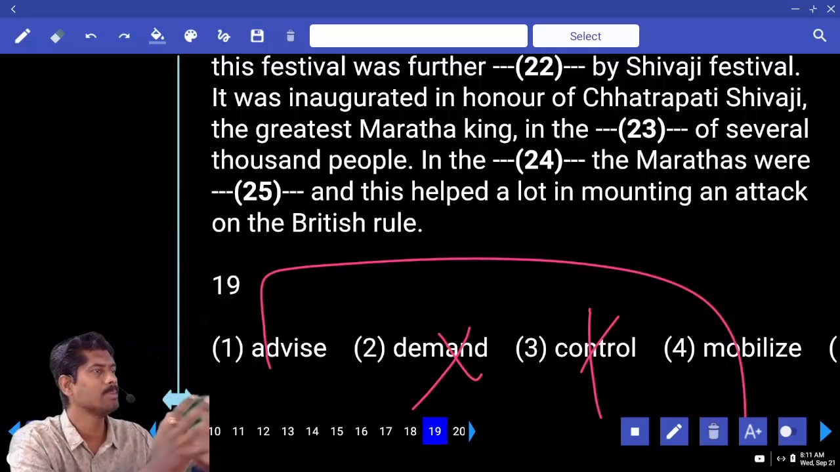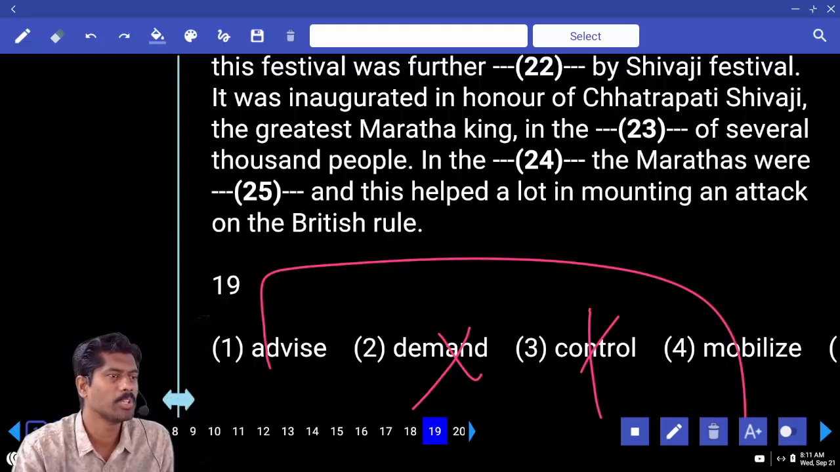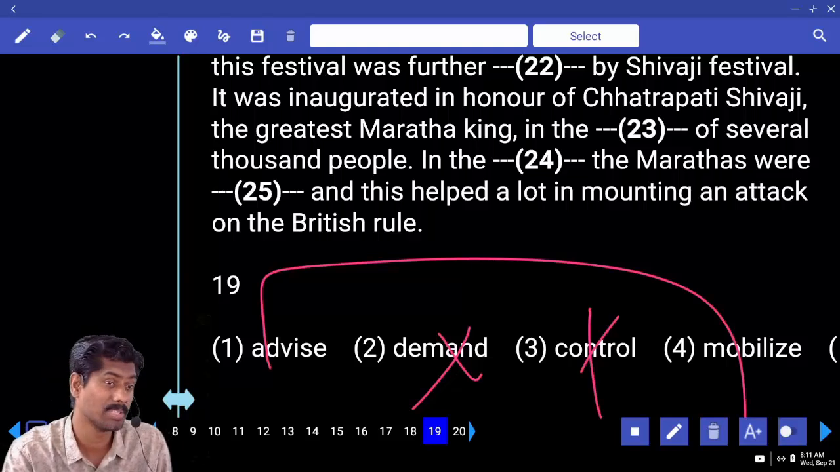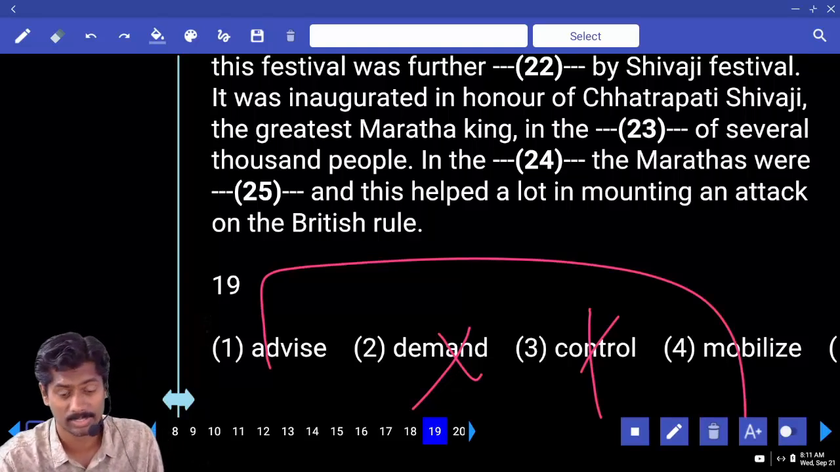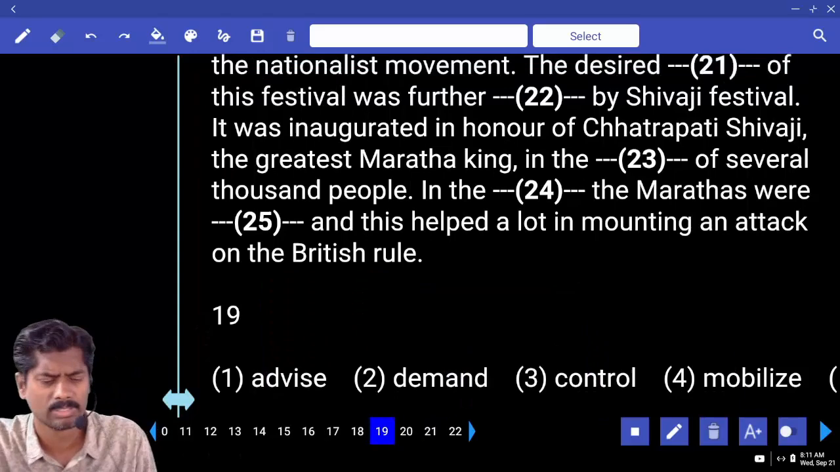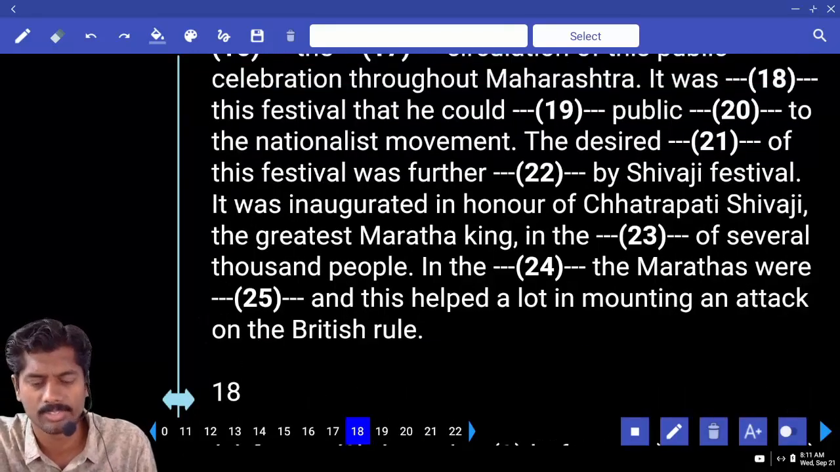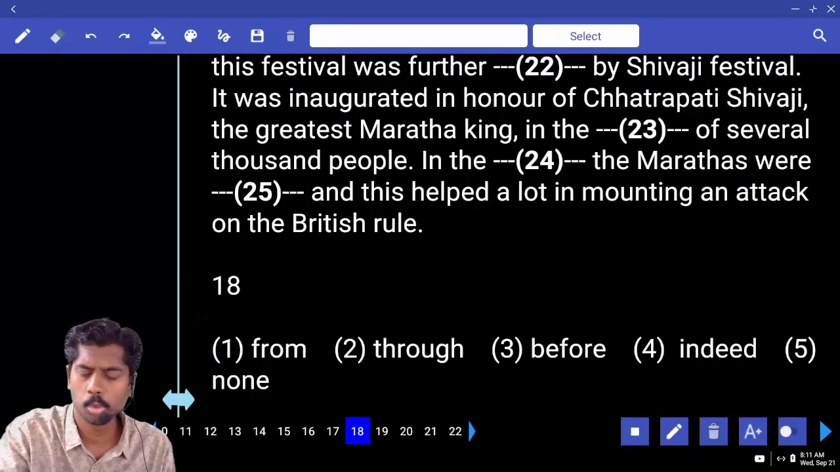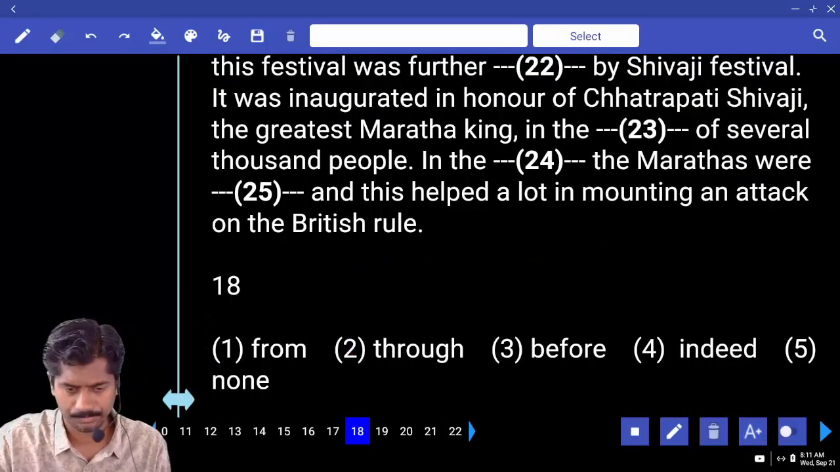Mobilize means gather people, bring all the people into one place. You know, political meetings are conducted sometimes. When political meetings are conducted, you need to mobilize the people, bring everyone to one place. So, mobilize or advise? If it is advise or mobilize, then here 2, 3 or 4.